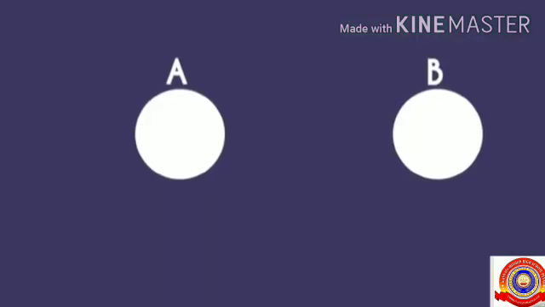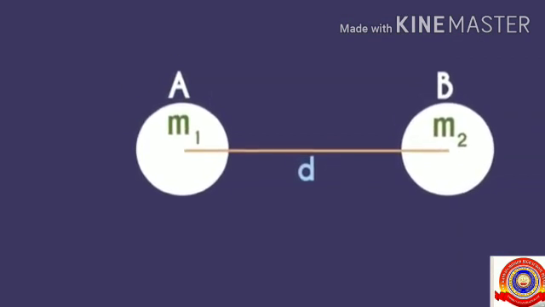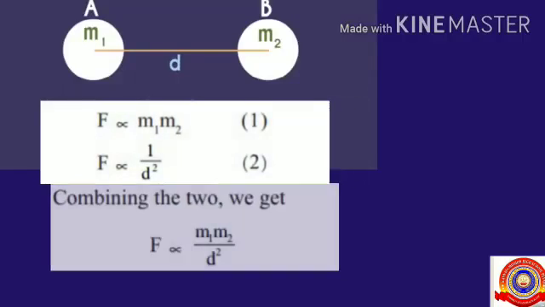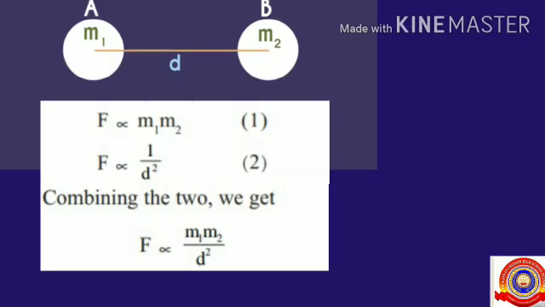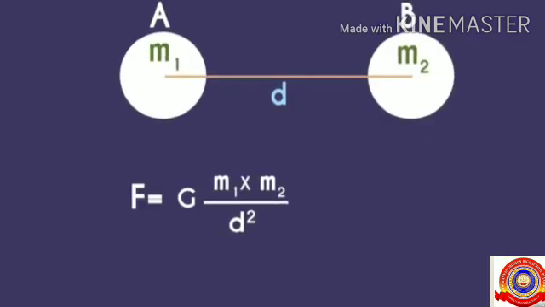That means, if two bodies of masses m1 and m2 are separated by a distance d, then F is directly proportional to m1 m2 and F is inversely proportional to 1 by d square, that is, the square of the distance. By combining the two, we get F is directly proportional to m1 m2 by d square, that is, F equals G into m1 into m2 by d square.